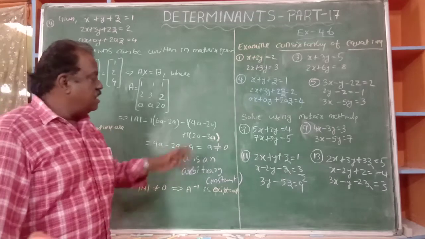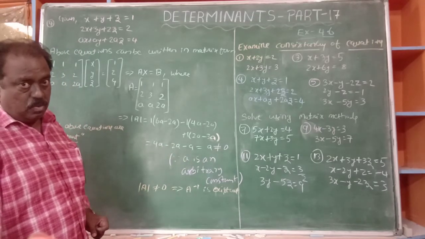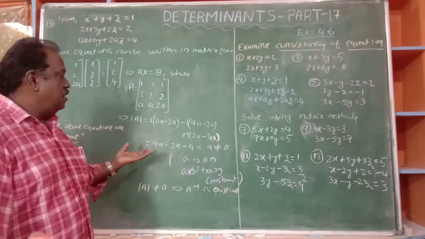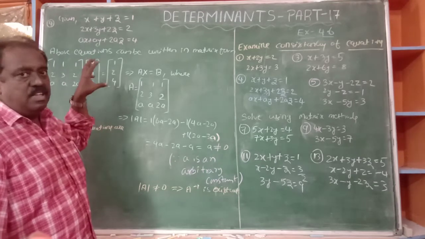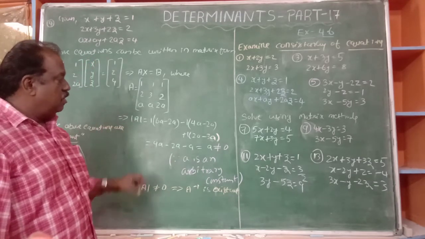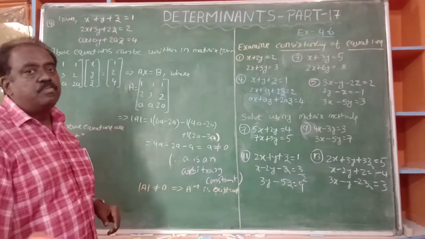I am writing here a is not equal to 0. How can we say a is not equal to 0? It is a very good concept. There is logic. Of course, in the problem a is a constant coefficient. But here, a is not equal to 0, must and should.